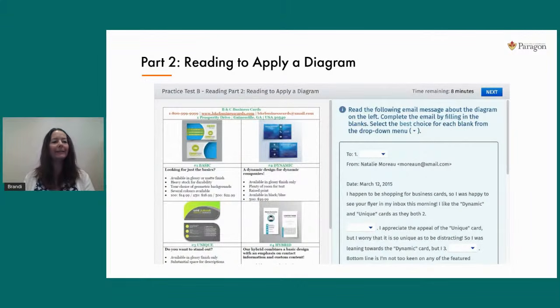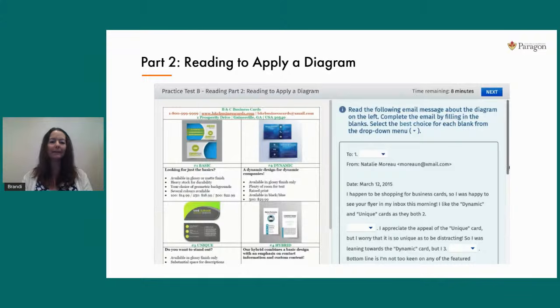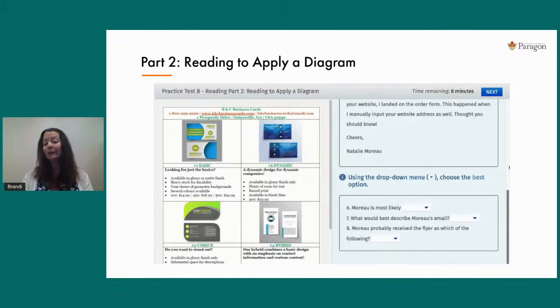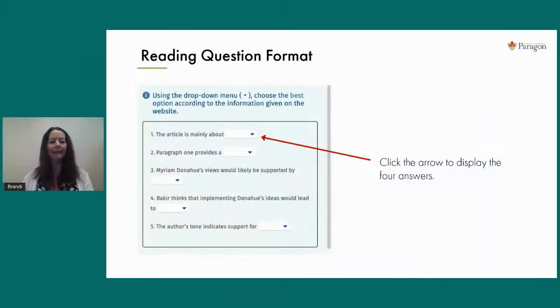All right, let's get right into our practice today. So the first thing is I wanted to show you what a diagram looks like. You'll notice there are usually about 4 parts to the diagram, and there are 2 sets of questions. The diagram's always on the left, and the questions you're answering will always be on the right-hand side.